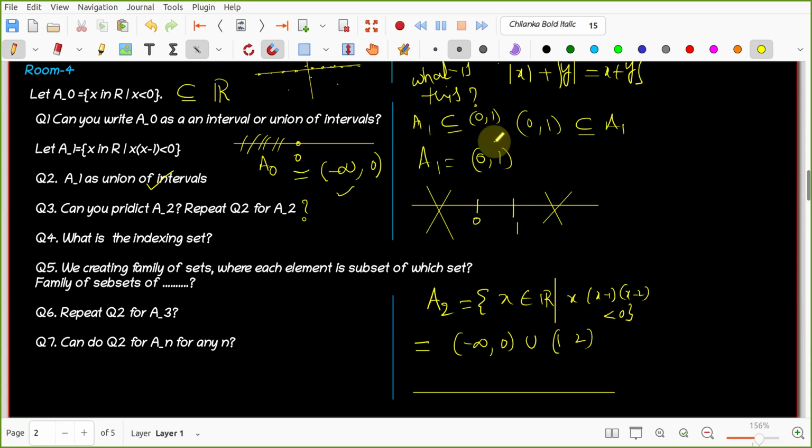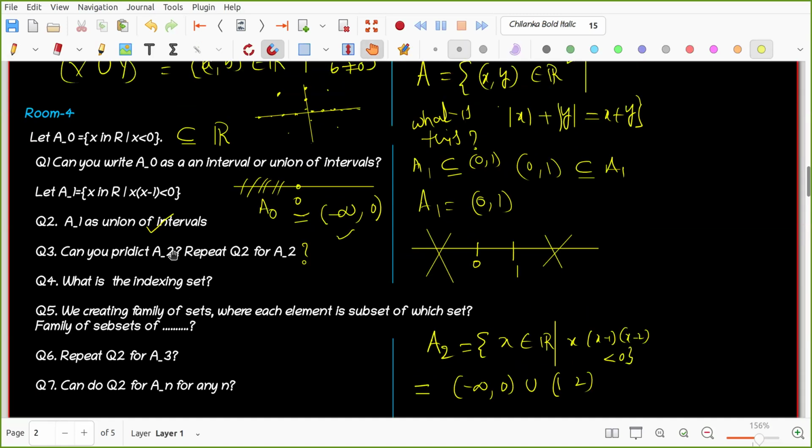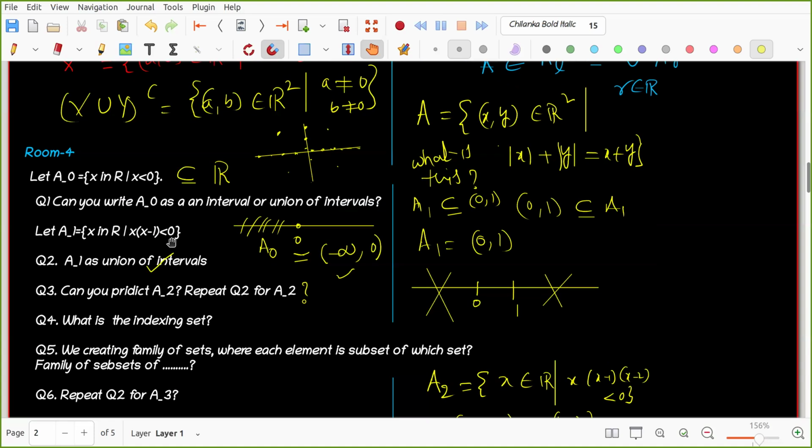Sometimes we can use that if x belongs to A1, then x belongs to (0, 1), and if x belongs to (0, 1), then x belongs to A1. Sometimes you are unable to prove directly, so you can use the contrapositive also. Try to use different techniques and complete it. Then only you are done. Are you okay, Pujita? Yes, sir. Without that you cannot say that. You may be 100% clear that it is equal to this, but the open interval (0, 1) is not given in the problem. In the problem, it is given x into x minus 1 is less than 0. So this is a new set, and you need to prove that each is a subset of the other.